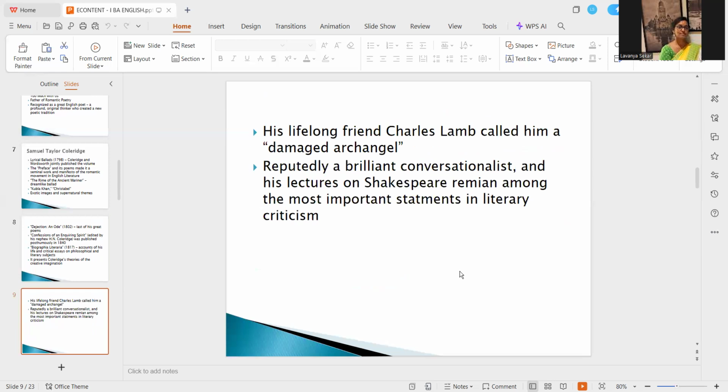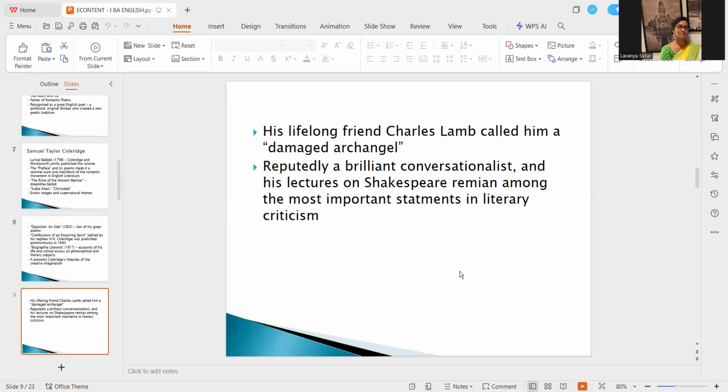There is another two points, like his friend Charles Lamb called him a damaged archangel, right? Because when one reads Coleridge, you could detect a sad tone or a very serious tone, a grimy tone, which makes you wonder what made Coleridge write a poem in this tone.